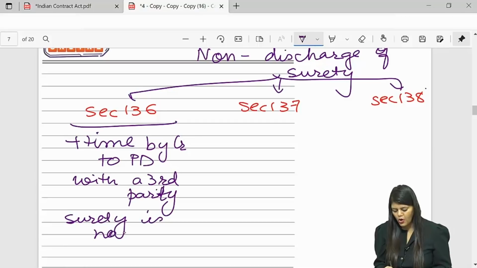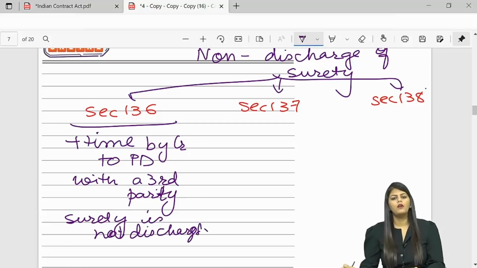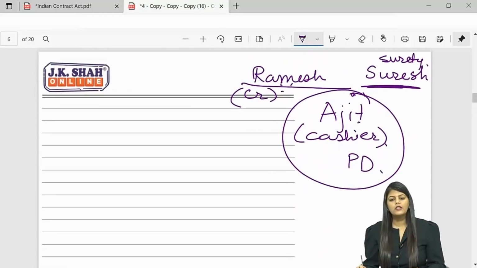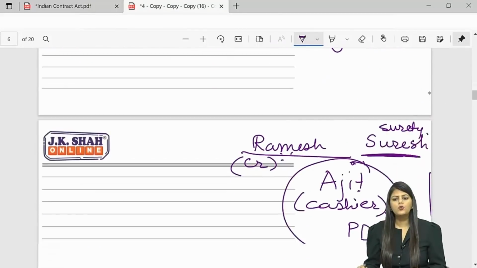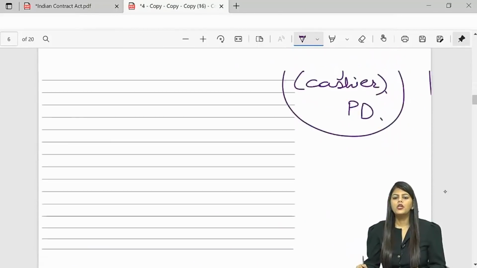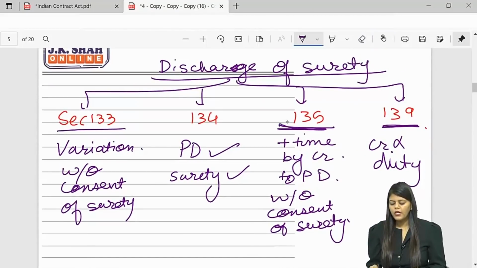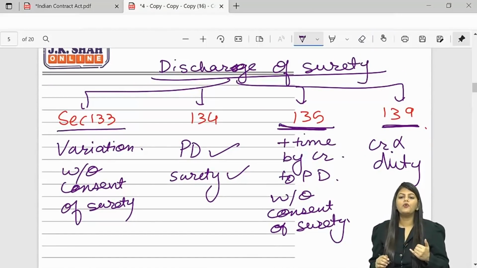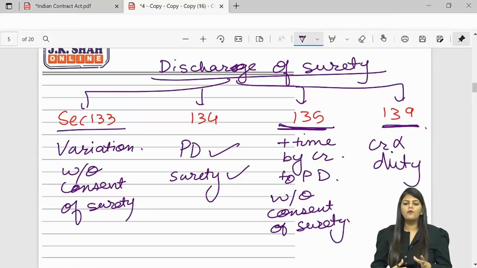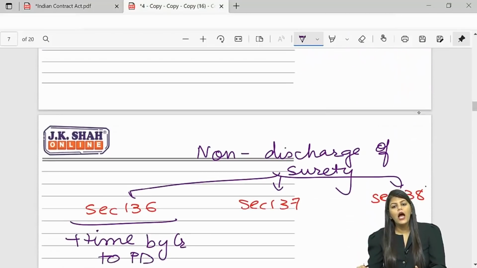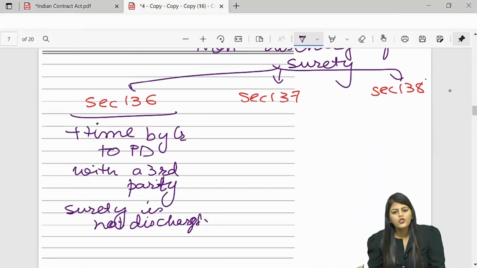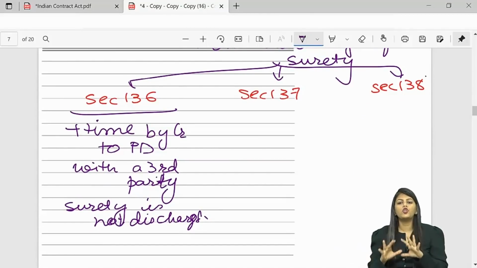Surety is not discharged. Now, why? See, students mix up section 135 and section 136. But remember, section 135 says, internally if you decide and if you give extra time without surety's consent, surety is discharged. 136 says, you contract with an outsider and if you give extra time, surety is not discharged.